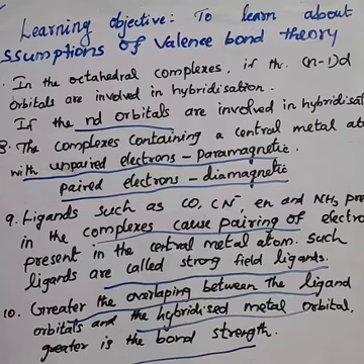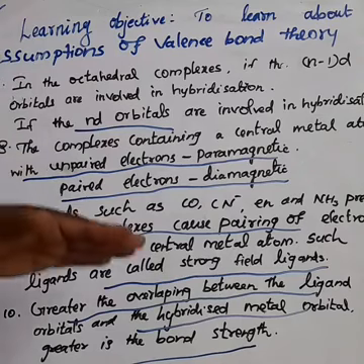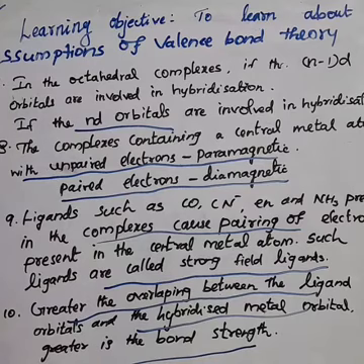Hybridized orbitals. Okay, and about the fifth point, the vacant hybridized orbitals of the central metal ion linearly overlap with filled ligand orbitals to form what bond? Coordinate covalent sigma bond. Next, the hybridized orbitals are directional in nature. Hybridized orbitals are directional and their orientation in space gives a definite geometry to the complex ion.